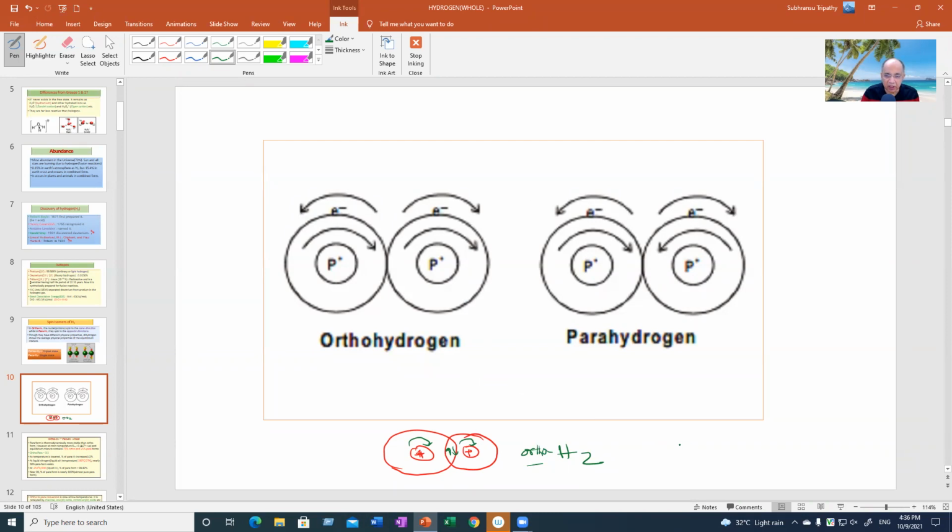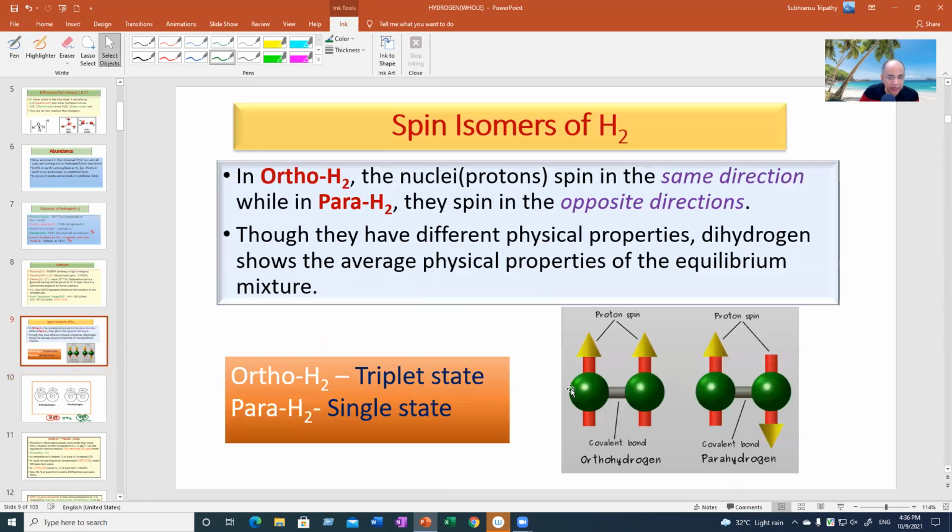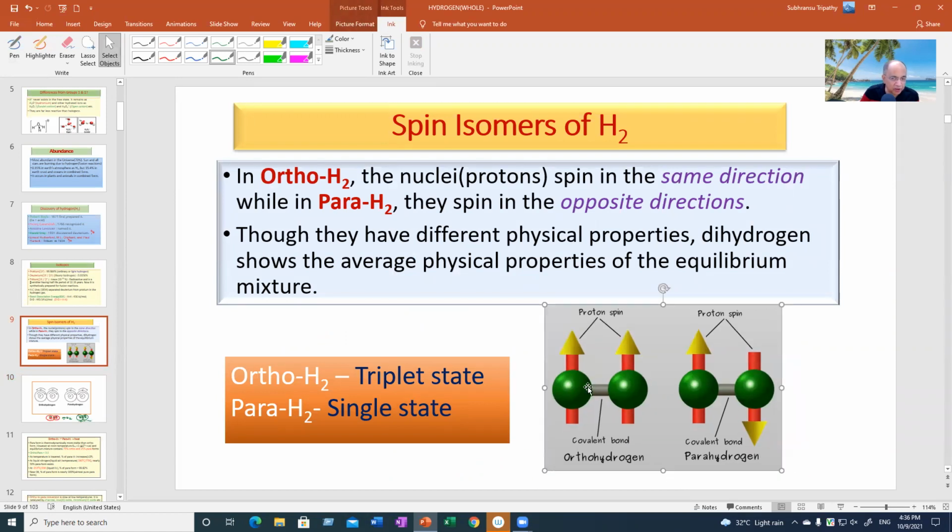And if it spins in the opposite direction, if it spins clockwise and the other proton spins anti-clockwise, then such a hydrogen molecule is called parahydrogen. Right? So that's what I'm saying. I'm giving you a model where this is a proton. It's not the entire atom. This is simply the nucleus.